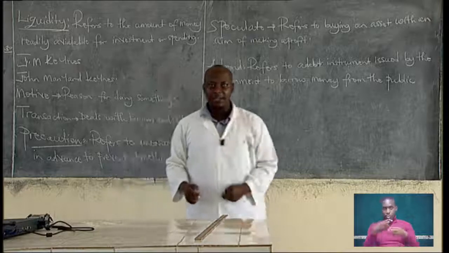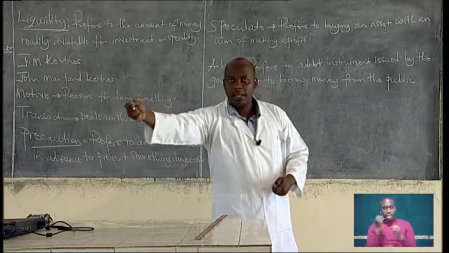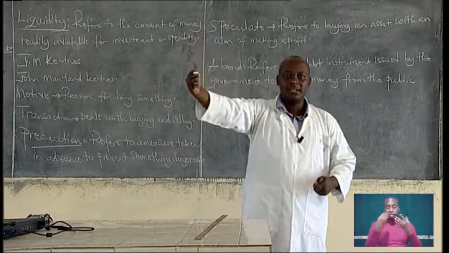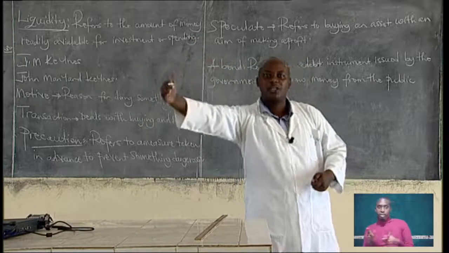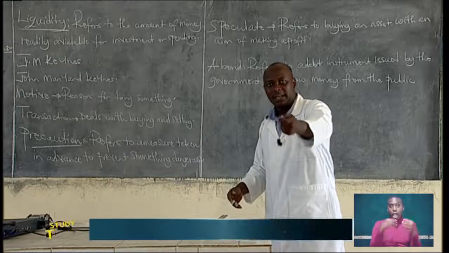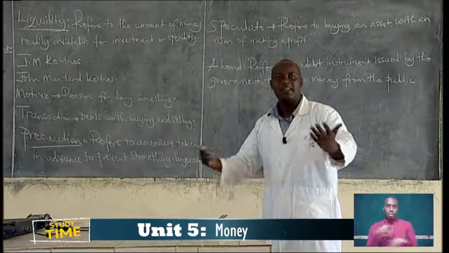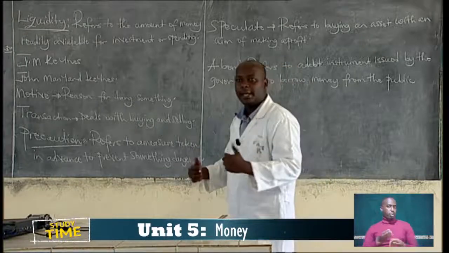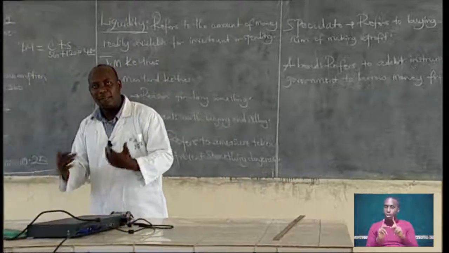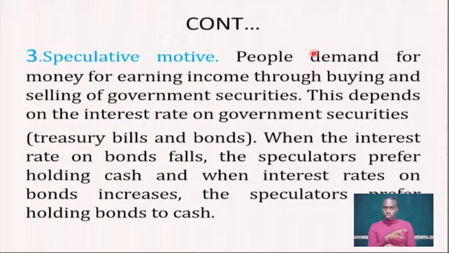If I have money and I buy a bond, I'm lending money to the public. That is why they give you an interest after the maturity period. Because you have lent money to the government, and the government will give you an interest. There is a reward. That is what we call a bond. Now, a bond depends on the interest rate. People speculate with the name of making profits, which depends on an interest rate.